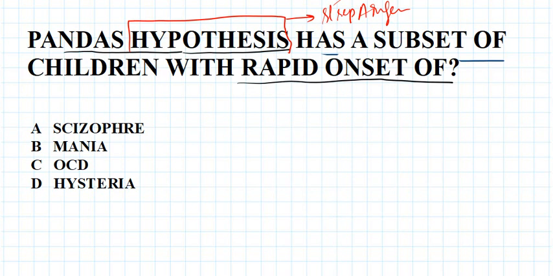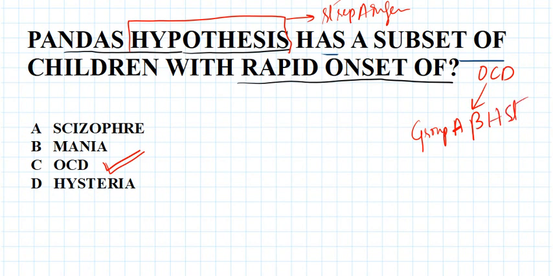So there will be a subset of children who will have rapid onset of OCD. This is the answer. The children will have rapid onset of OCD or tic disorders, and these symptoms are caused by group A beta hemolytic streptococci. That is what we define as the PANDAS hypothesis.